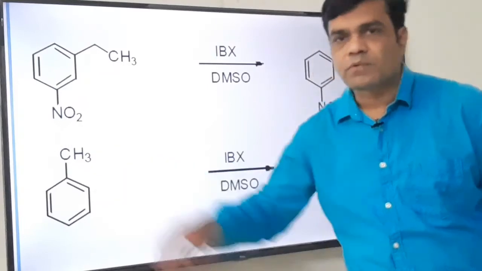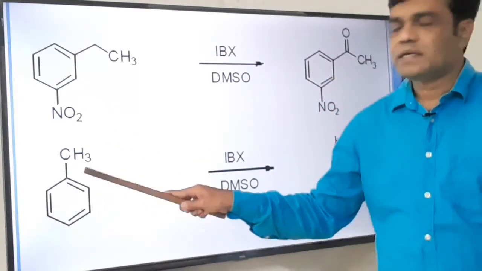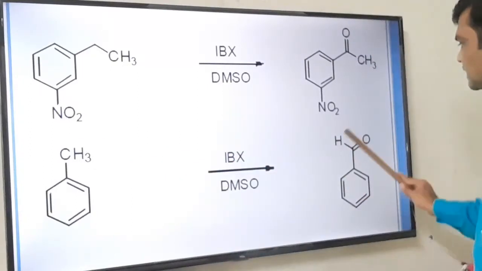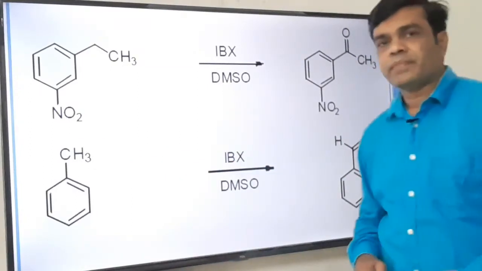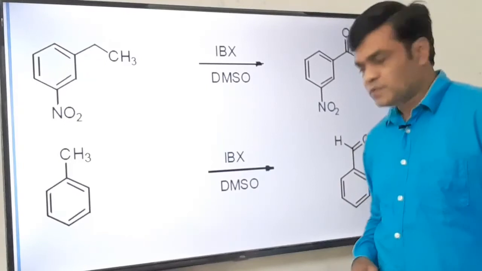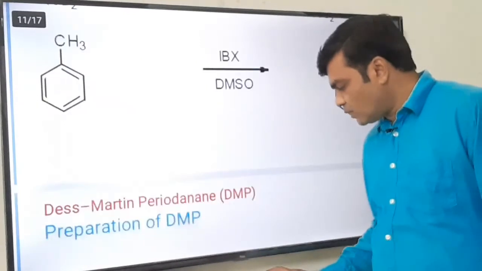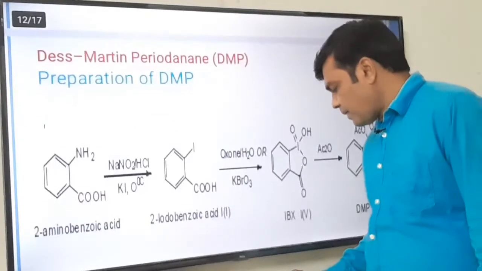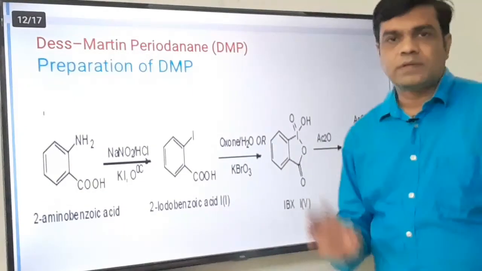This is the example of toluene, that is methyl benzene. This is a benzylic carbon. That CH3 group, that is the benzylic carbon, is oxidized to aldehyde in presence of DMSO when we treat it with 2-hydroxybenzoic acid. Okay. Now this is all about the IBX.